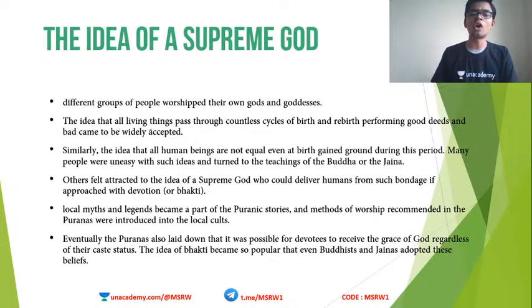The idea that all living things pass through a number of birth and death cycles, these kinds of philosophies started to become very prevalent. Life after death, transmigration of soul, these philosophies gained ground. Similarly, the idea that all human beings are not equal even at birth gained more prominence, which means that based on birth itself, there will be some kind of classification or stratification. For example, the Varna system: anybody who is born as a Shudra will be a Shudra, anybody who is born as a Brahmana will be a Brahmana. This kind of rigidity started to show up in the medieval times.